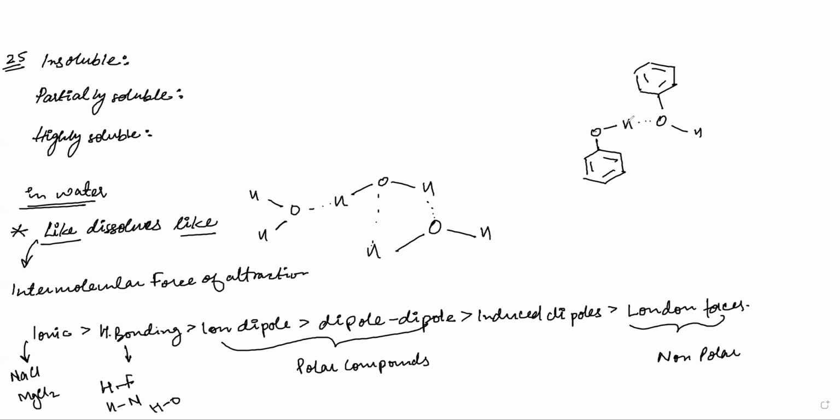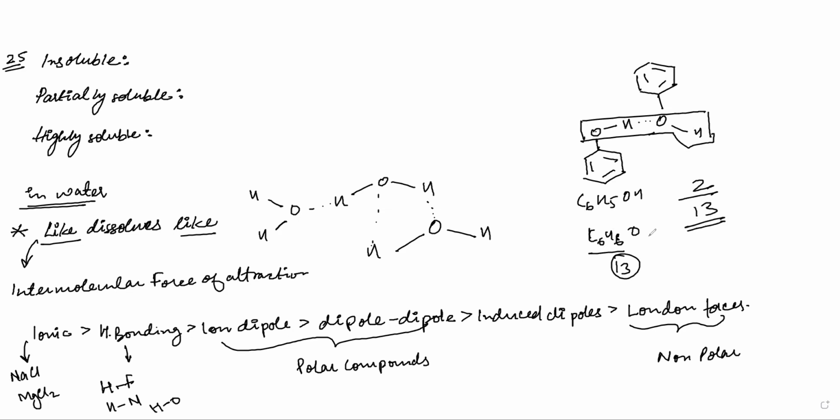Phenol has 6 carbons, and each of the 6 carbons has hydrogens also. So this is C6H5OH, I can say C6H6O. Of these 13 atoms in the molecule, only 2 atoms are involved in hydrogen bonding, so the extent of hydrogen bonding is very less.